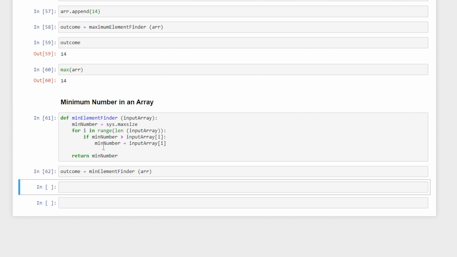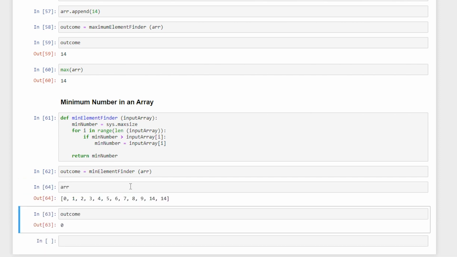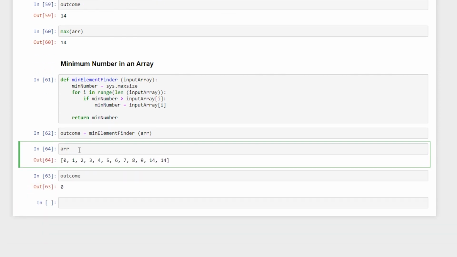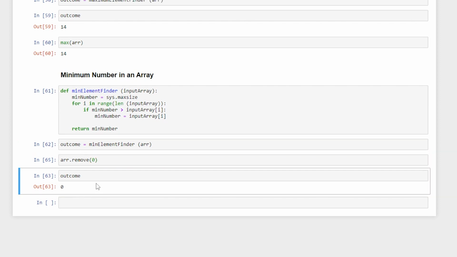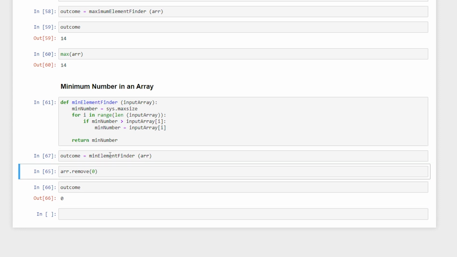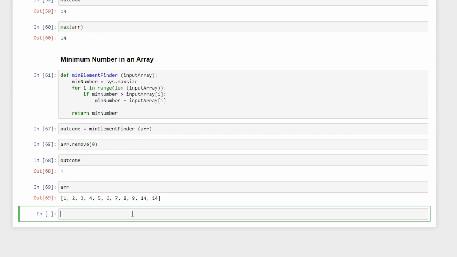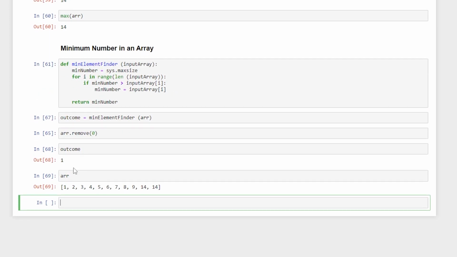And now here I'll say outcome, and we get 0, since the array has 0 as the smallest element. Okay, so let us try to remove the 0, and now let us check. So we run this first, and then we run our outcome, we get 1, since 1 is the smallest number in our array. So this is the way the minimum number in an array works.